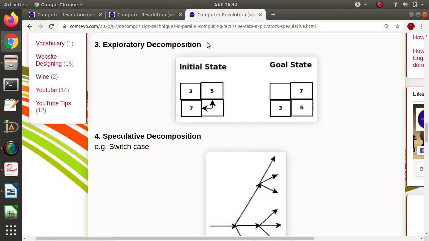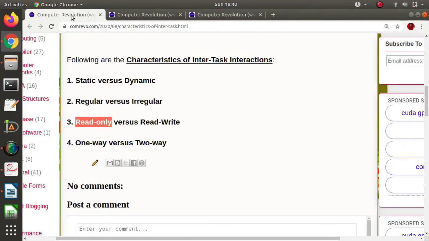While look at this puzzle problem, each task is reading the values and also making some changes in the data. So for example, look at this. At this step, it will move upwards, it will move leftward. So they are also writing into the shared data. That's why it is a read and write interaction. So it's very simple. From name only you come to know. When the task just reads values from the shared memory, this is called a read-only interaction. And when the task is reading and at the same time writing into the shared memory, such kind of interaction is called read-write interaction.